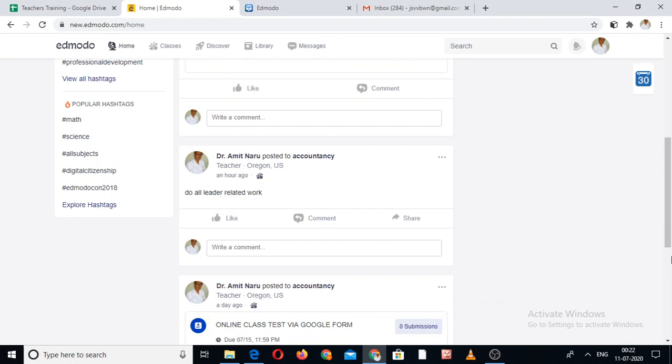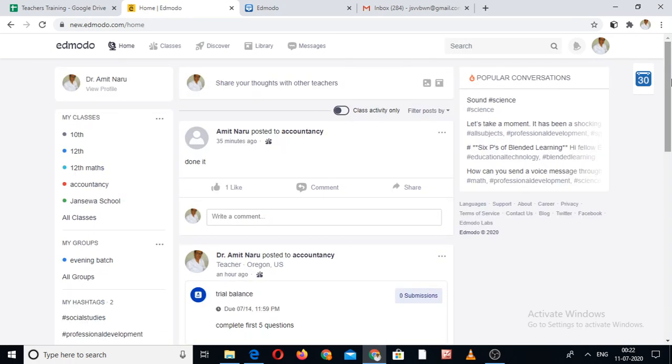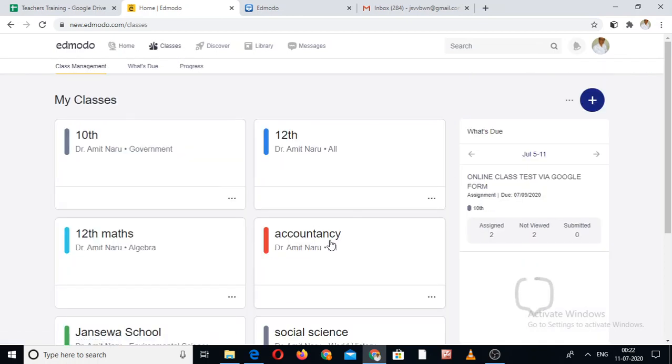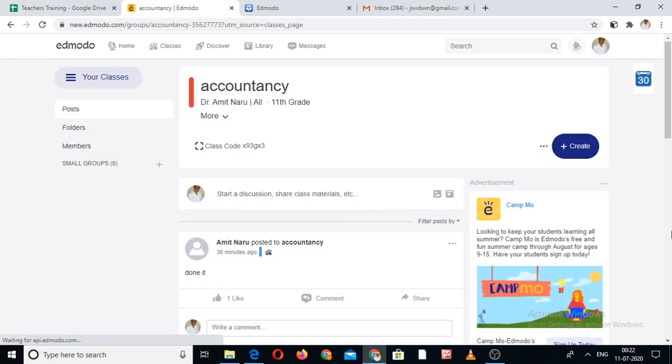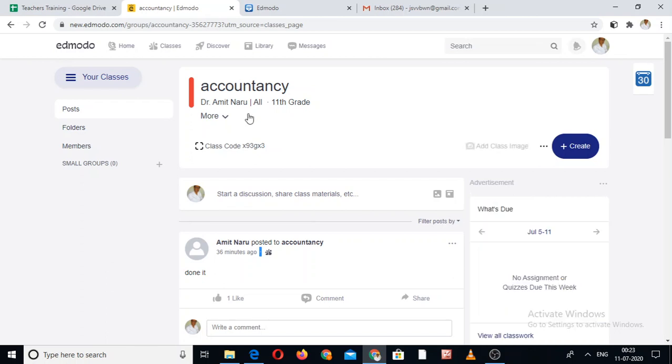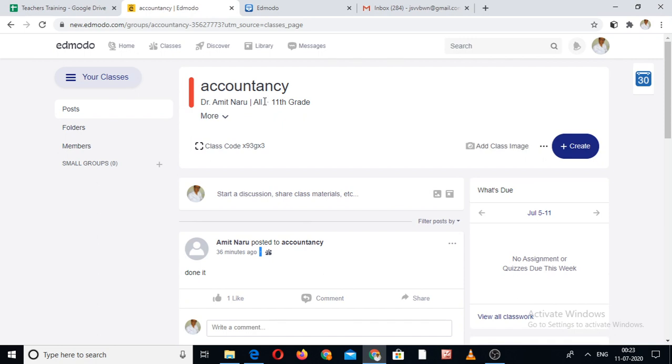So see, this is the home page. When you write something here, all students of all classes will be able to see it. But once you go on the page of a particular class, like I open this accountancy page, if you now go to post something, only the students who joined the accountancy of 11th standard will be able to see your post. So this is about your subject, and it's up to you.